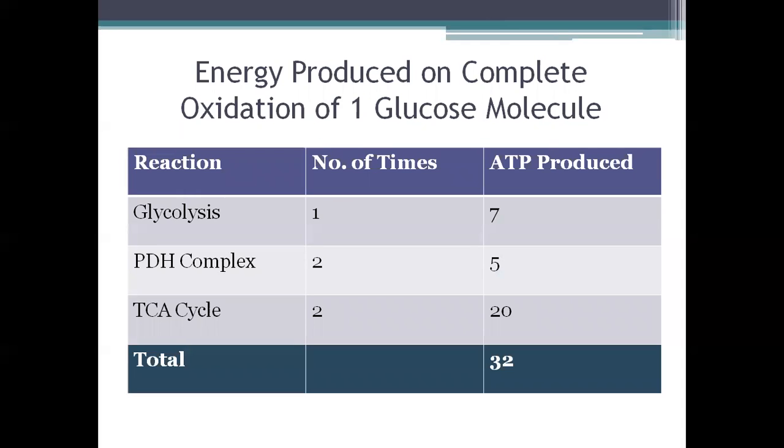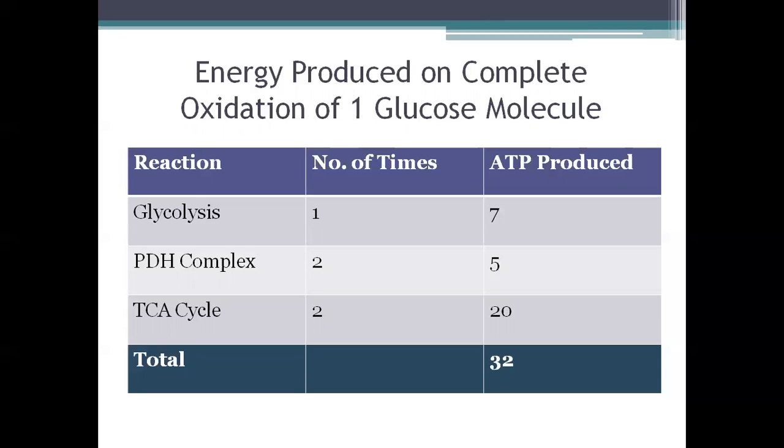Now, one common question you get is the amount of energy which is being produced on the complete oxidation of one glucose molecule. So when we are talking about the complete oxidation, we are starting with glycolysis, then we are passing through the bridge, which is the PDH complex, and we are ending with the TCA cycle. For aerobic glycolysis, the number of ATPs produced from glycolysis is 7. From the PDH complex, it is 5 because the reaction takes place twice and 2.5 ATPs are being produced per reaction.